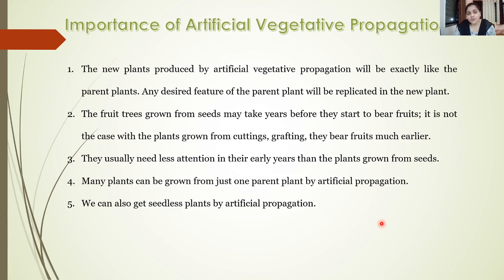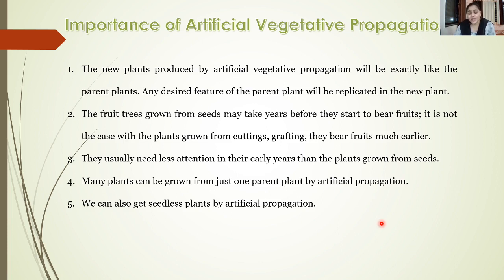But in case of plants which are propagated artificially, the time span of bearing fruits is shortened, and thus it helps the plant to bear fruits at a very early stage. Methods such as cutting and grafting usually help the plant to bear flowers at an early stage. Again, one of the important benefits of artificial vegetative propagation is that these plants need very little attention in their early years as compared to seed plants.